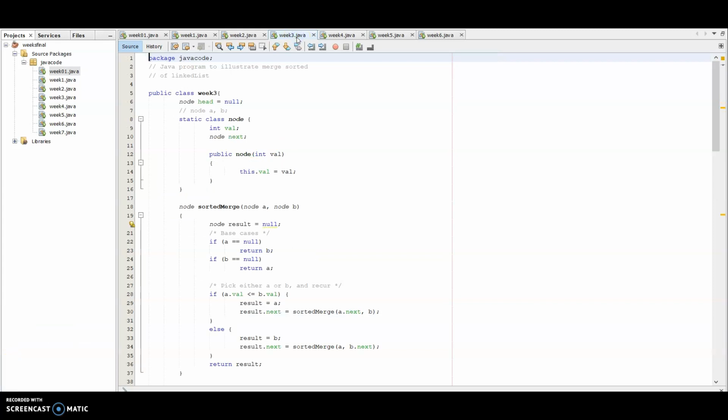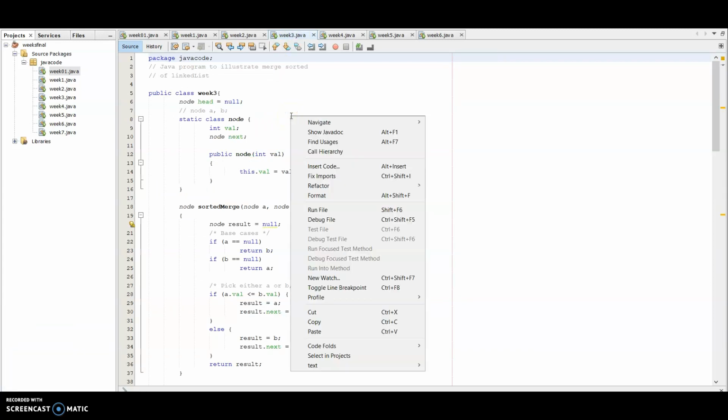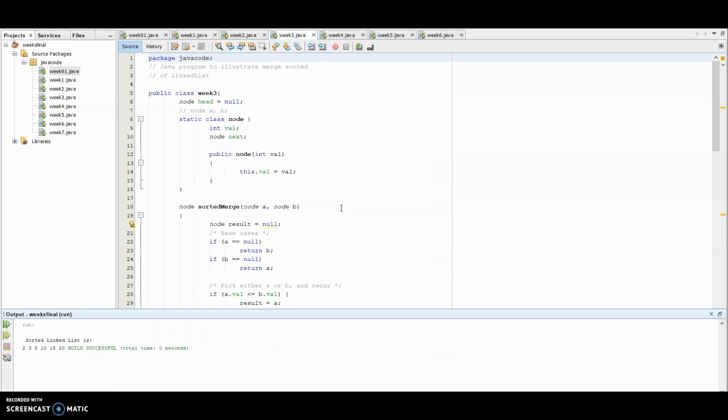In week 3, the merge sort for the case where input is in a linked list. The output is given as below.